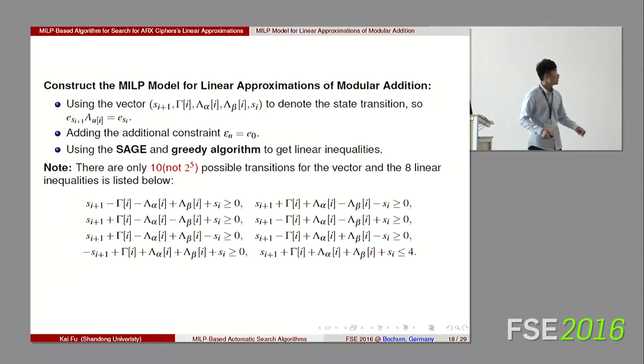So we use a similar method to construct our MILP model. We use the vector Si plus 1, tau I, gamma alpha I, gamma beta I, Si to denote the state transition under the mu I from state ESI plus 1 to ESI. We should notice that the start state is E0, so we should add the additional constraint Cn is E0. At last, we also use the Sage and greedy algorithm to get the linear inequalities. We get the 8 linear inequalities.